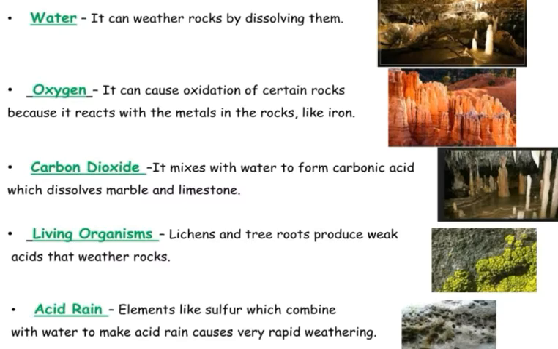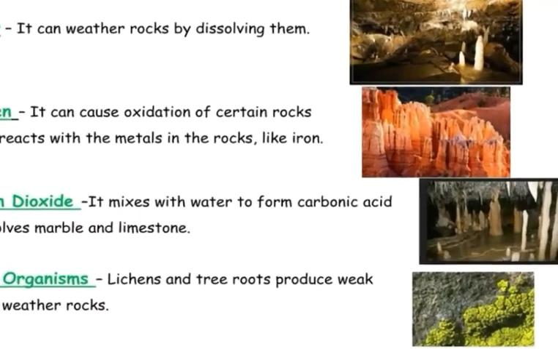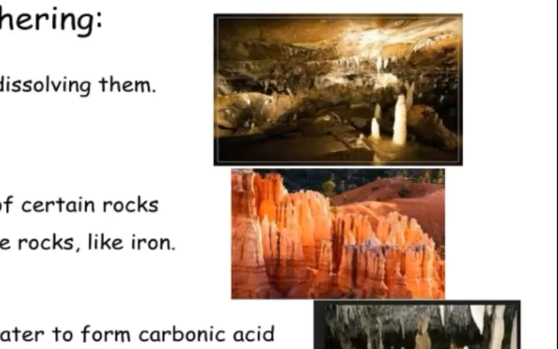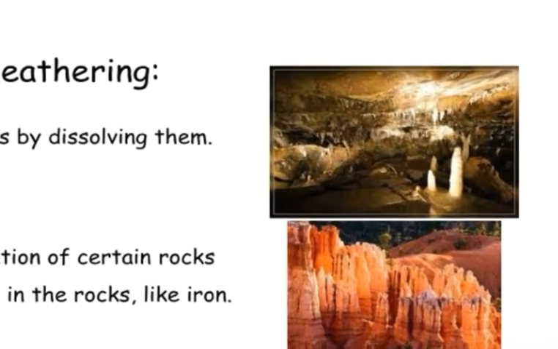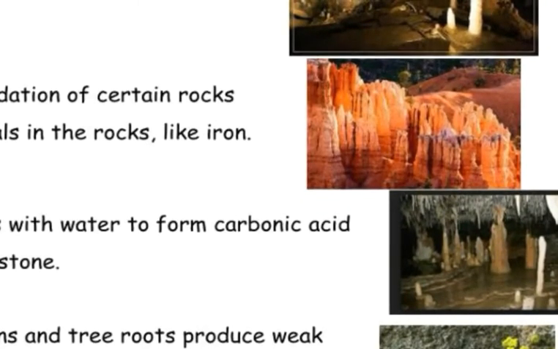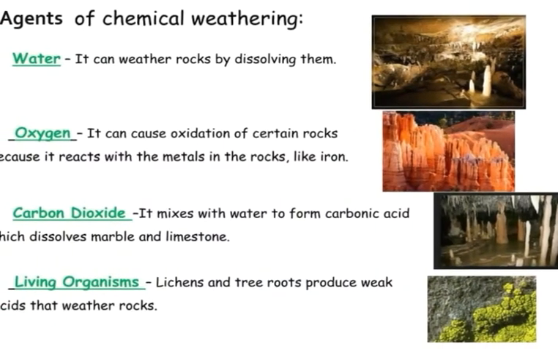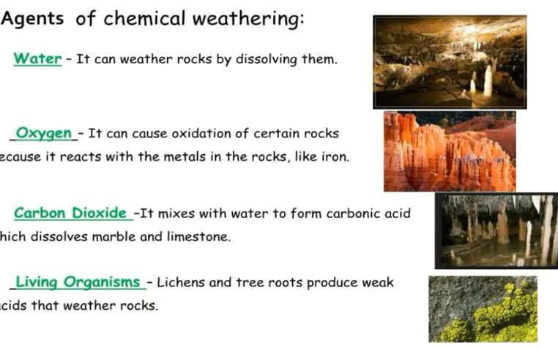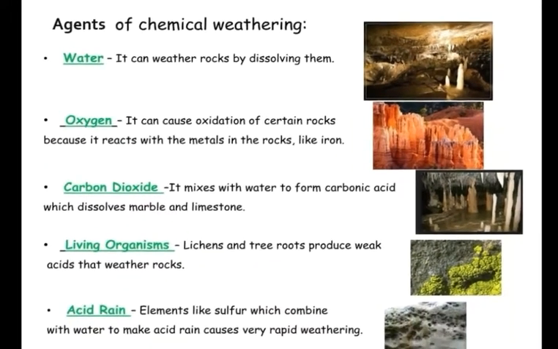So these are some agents of chemical weathering, and each of these pictures shows how they are formed, and that is why different types of landform occur. If you go to the Borra Caves in Andhra Pradesh, you can see karst landform, the karst hole or karst window. The karst landform is mainly formed of limestone, so the main processes there are solution and carbonation. We will discuss the different types of chemical weathering processes.